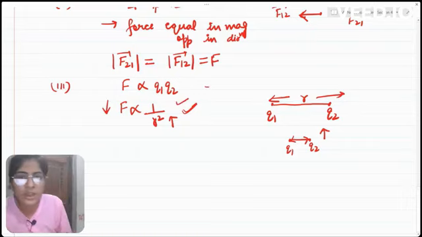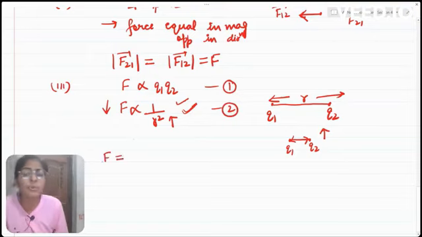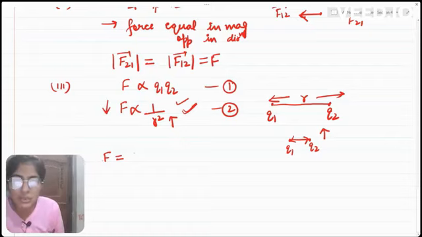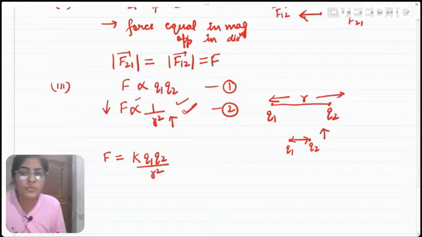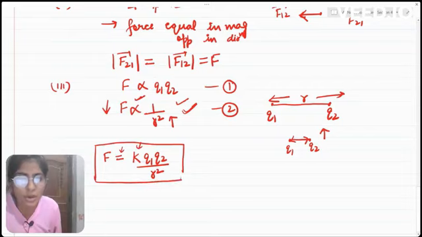So now, if we combine both of these things, first and second, we can say that F is basically the magnitude of force between both the charges. So F becomes K Q1 Q2 divided by R square. If we remove this proportionality sign, we will be applying this equal to sign and this constant K. So this is what Coulomb's law states about the magnitude of force exerted by one charge on the other.